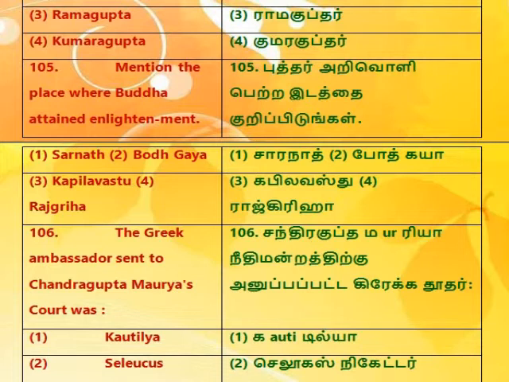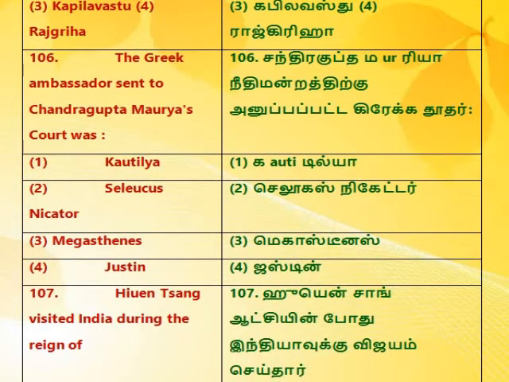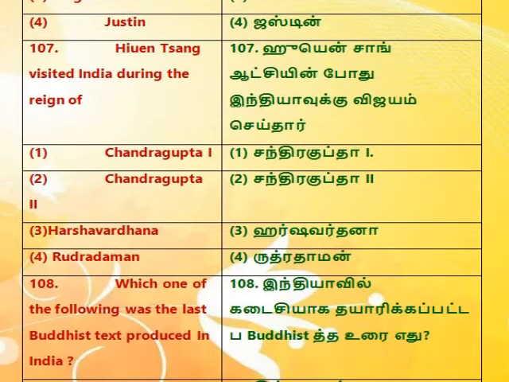3. Kapilavastu, 4. Rajgriha. 106. The Greek ambassador sent to Chandragupta Maurya's court was 1. Kautilya, 2. Seleucus Nicator, 3. Megasthenes, 4. Justin. 107. Hiuen Tsang visited India during the reign of 1. Chandragupta I, 2.